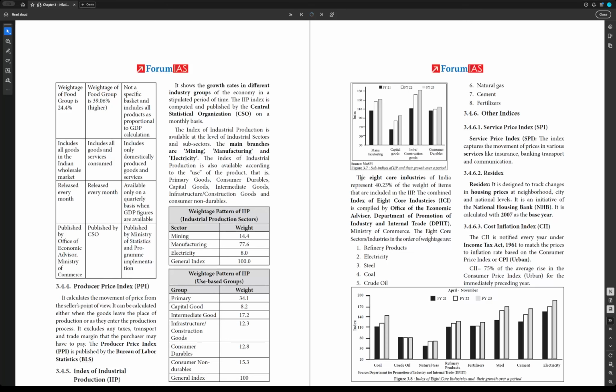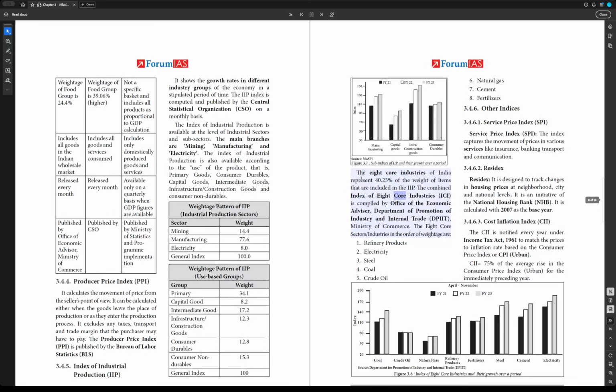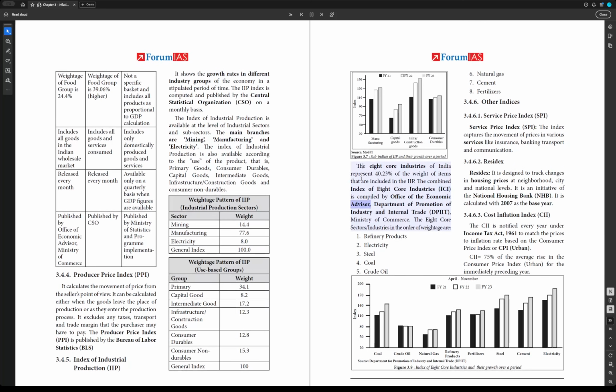The 8 core industries of India represent 40.23% of the weight of items that are included in the IIP. The combined index of 8 core industries, ICI, is compiled by the Office of the Economic Advisor, Department for Promotion of Industry and Internal Trade, DPIIT, Ministry of Commerce.